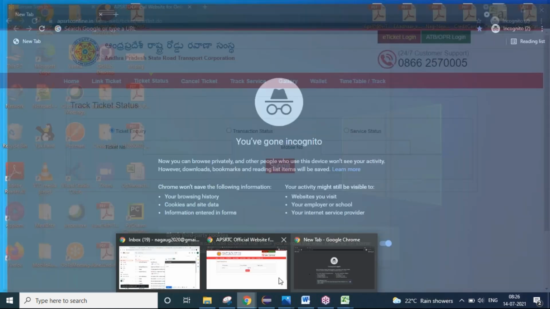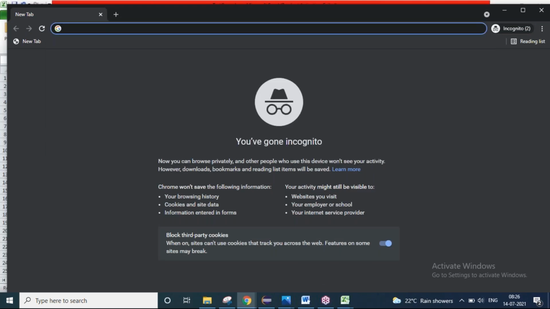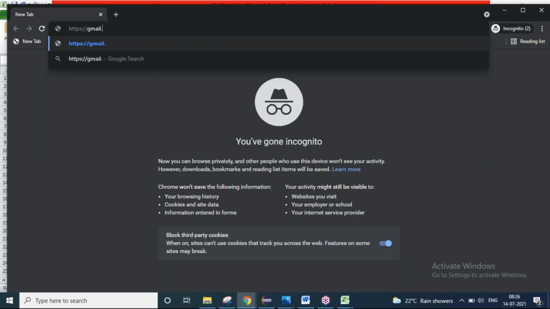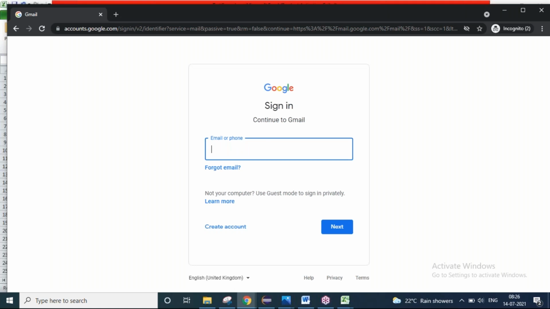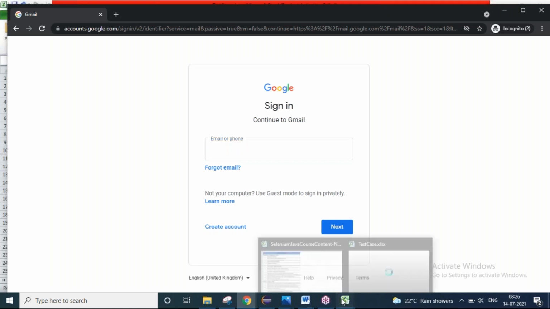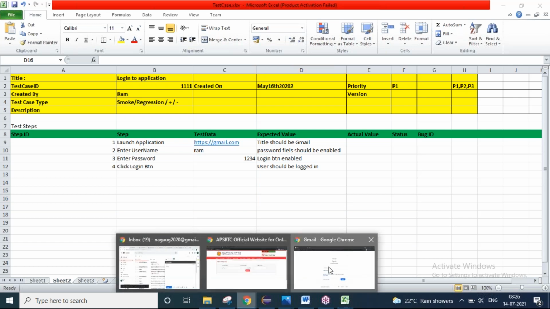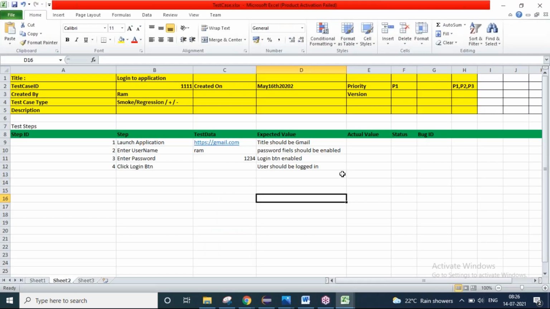I'm a tester, right? What I do on my browser, I will type HTTPS. I'm doing it manually. Gmail.com. This is what I will be typing. So when I type it, I have to get the login page. Did I get the login page or not? Once after calling the URL, if I got the login page, I will see the title. What is the title here? Gmail. So is it matching the expected value? Yes. So actual value, I saw this as Gmail. So what is the status?